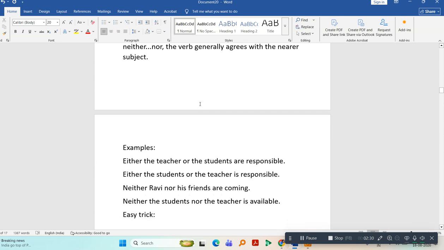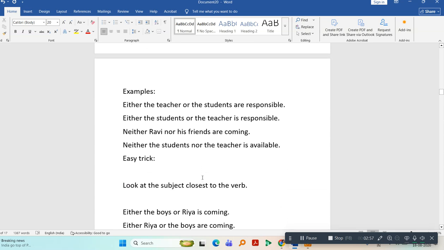For example, either the teacher or the students are responsible. Whenever you are using either or, if the second subject is plural, then the verb will be plural. If the second subject is singular, then the verb will be singular. For example, either the teacher or the students are responsible. Either the students or the teacher is responsible. Neither Ravi nor his friends are coming. Neither the students nor the teacher is available.